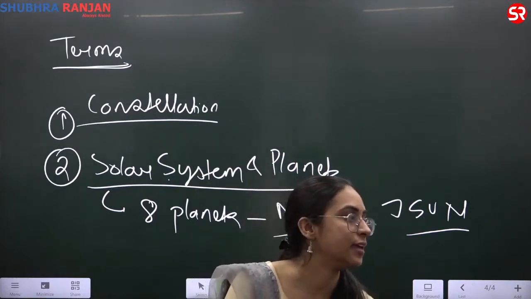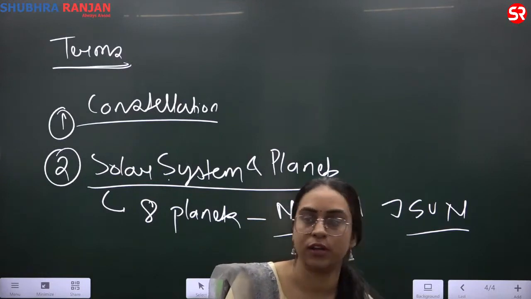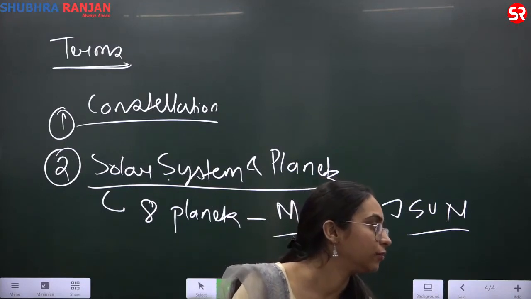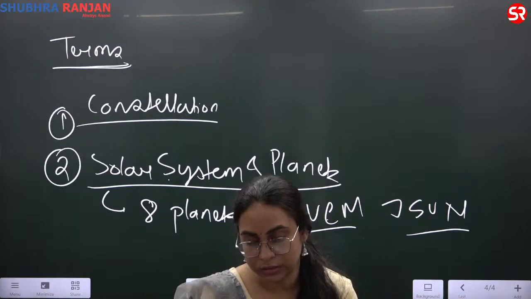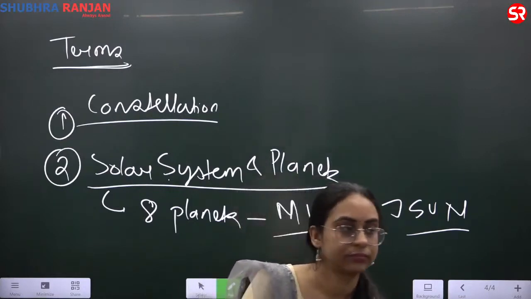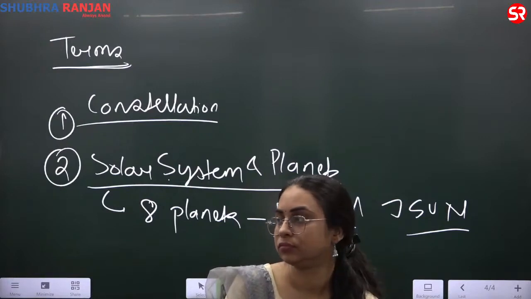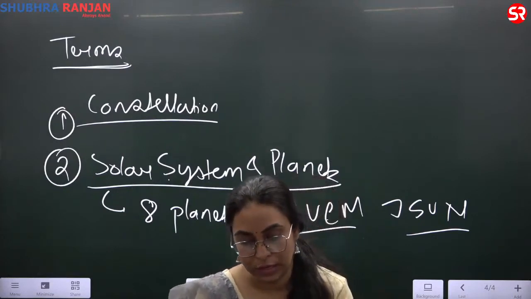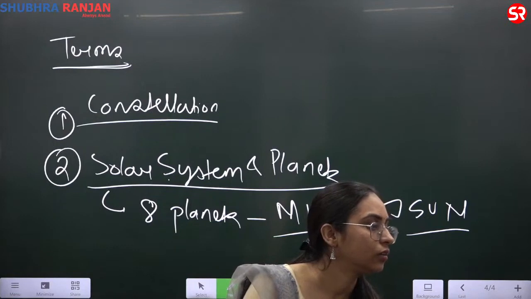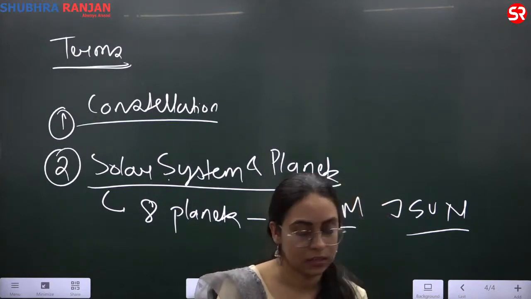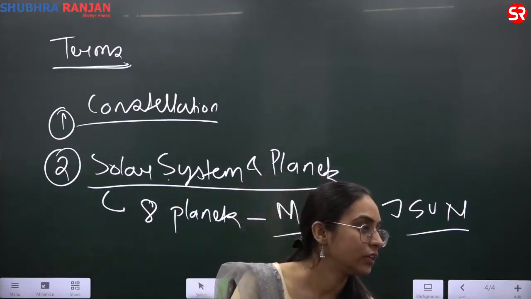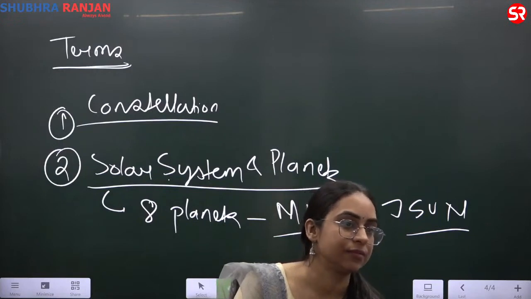Asteroid belt, spelled A-S-T-E-R-O-I-D. They are also called Earth-like planets, that is, they are made up of rocks and metals and have relatively high density.